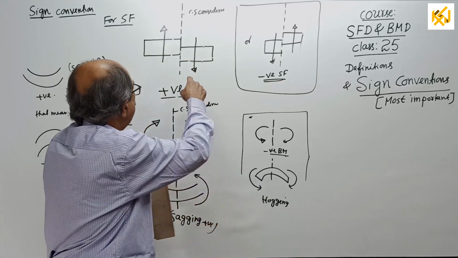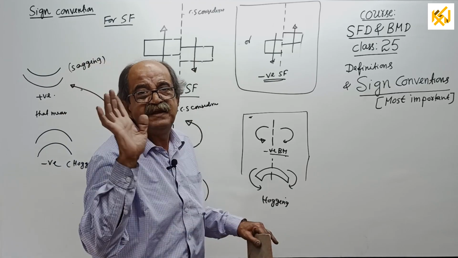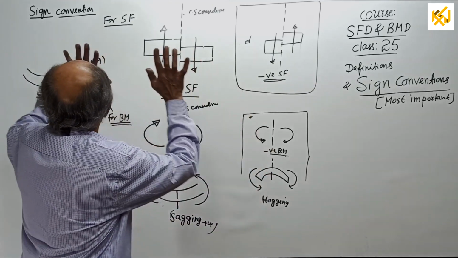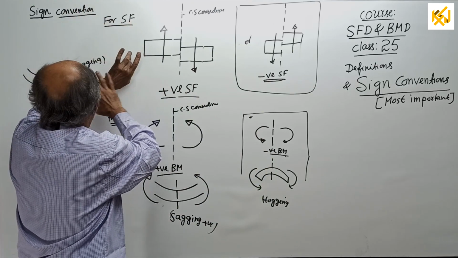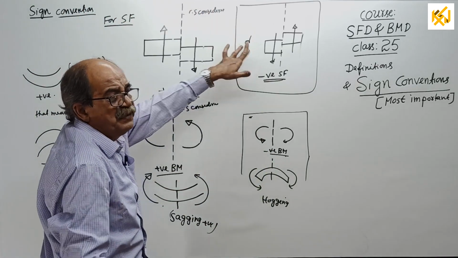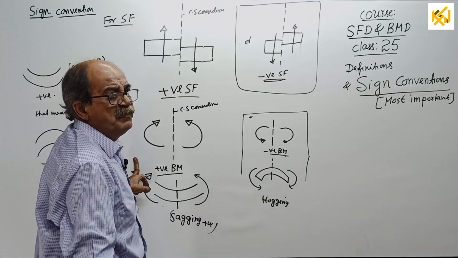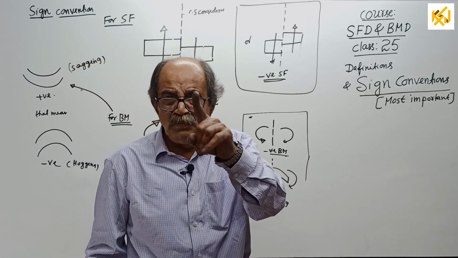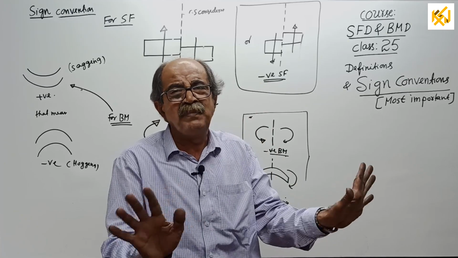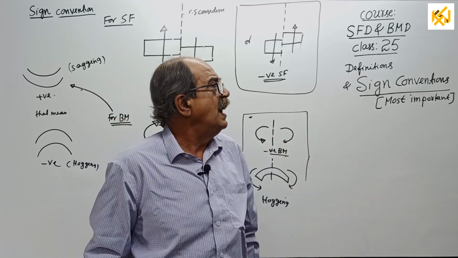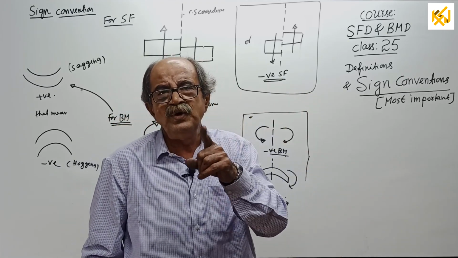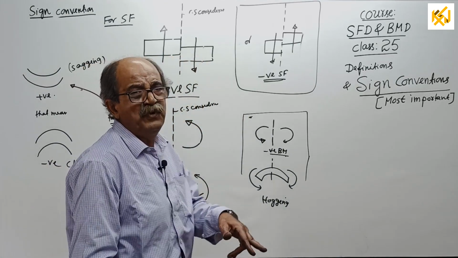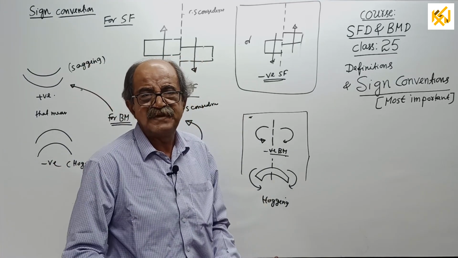I will now consider a section where shear force is positive, shear force is negative, and a section where BM is positive and BM is negative. I will get both of the answers there. Direct values given. And then I will tell you how to decide the sign for BM easily at the end of this class.